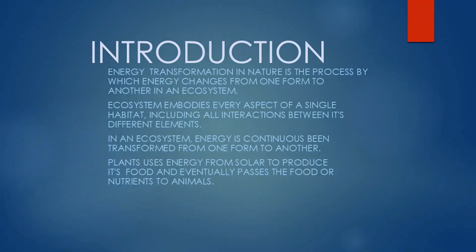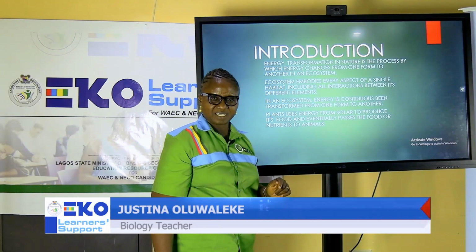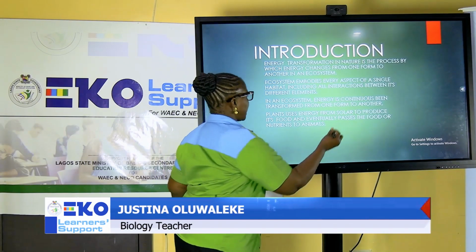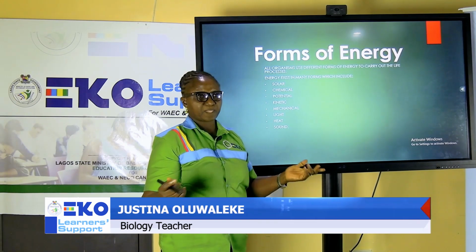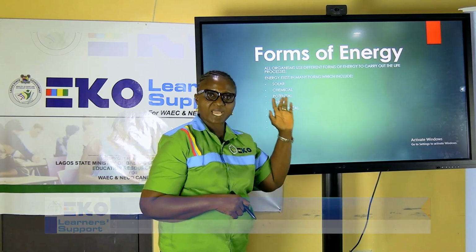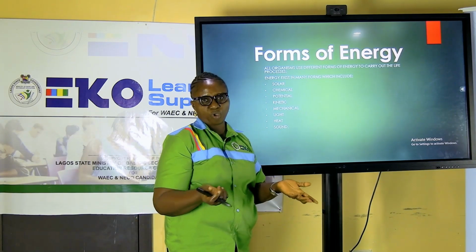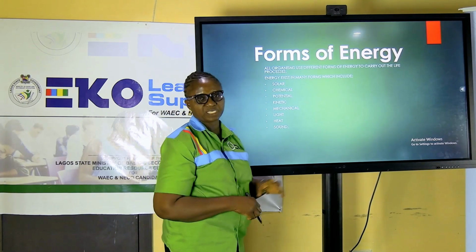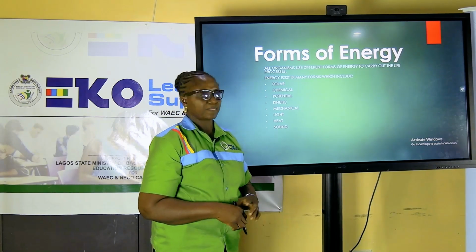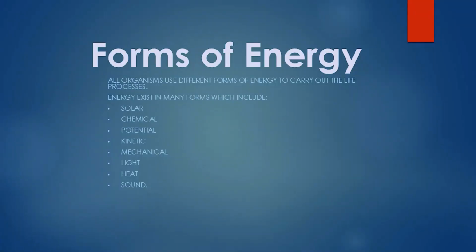We have energy in an ecosystem. Energy is constantly flowing, is constantly being transformed. And we want us to know that plants use energy from solar to produce food. What do we call that process? Photosynthesis. All right? So let's continue. The forms of energy, as we were taught in our junior schools or previously, we have different forms of energy, which are here listed. The first one is solar energy.